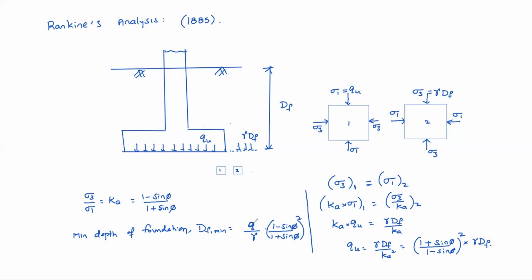Here q is the applied pressure, where q equals pressure at base. So this formula can be used for finding the minimum depth of foundation. Understood now? It was the first ever developed formula to find ultimate bearing capacity, but we never use it for that anyway. To find the minimum depth of foundation, this formula can be used. Clear, Madhu? Yes, sir.